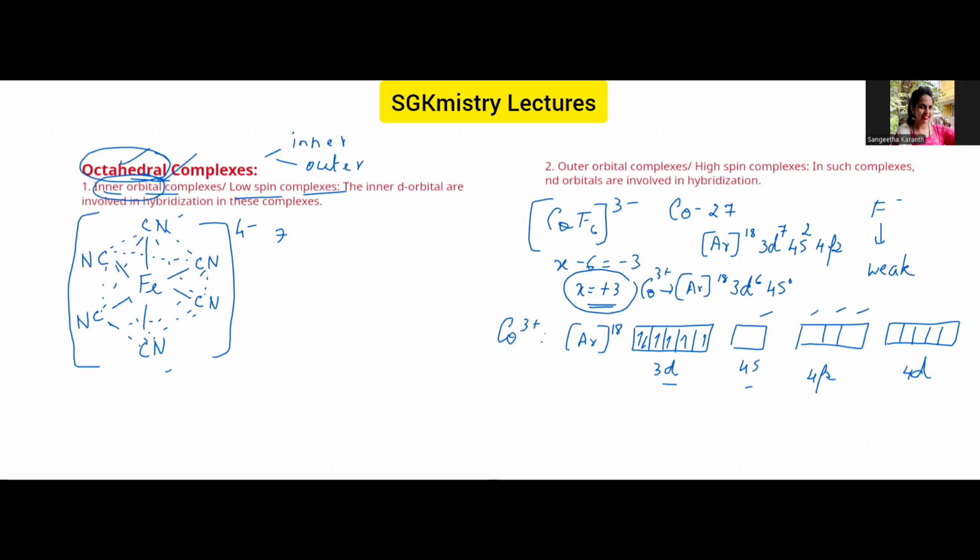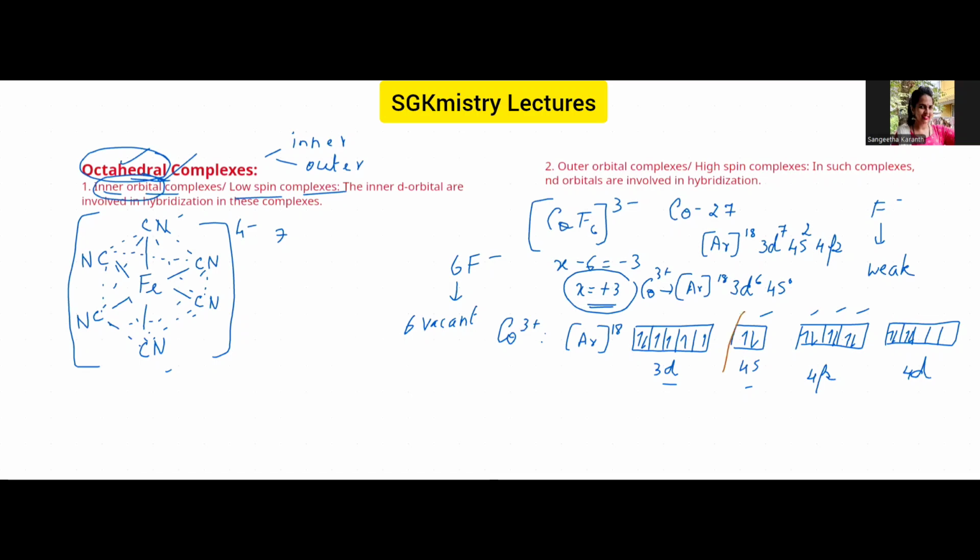So if there are 6 fluoro ligands, there should be 6 vacant orbitals. There are no vacant orbitals in 3d now because there is no pairing of electrons, so we start with 4s: 1, 2, 3, 4, 5 and 6.